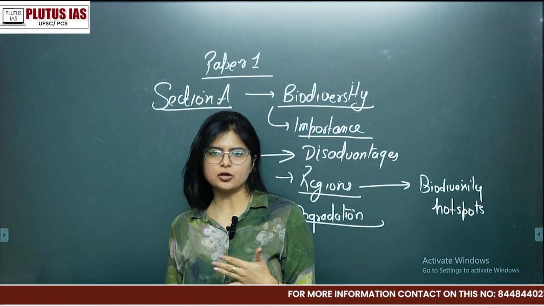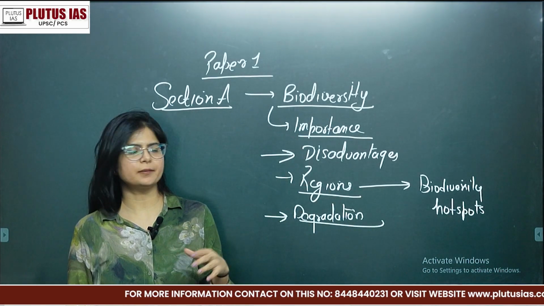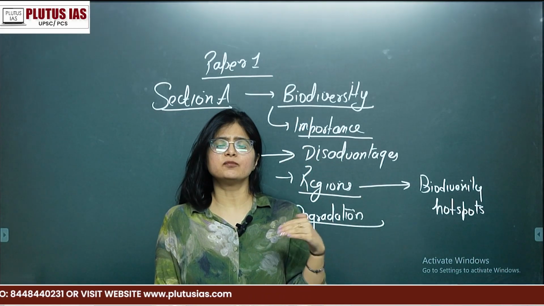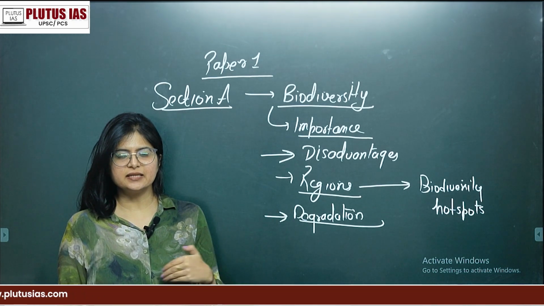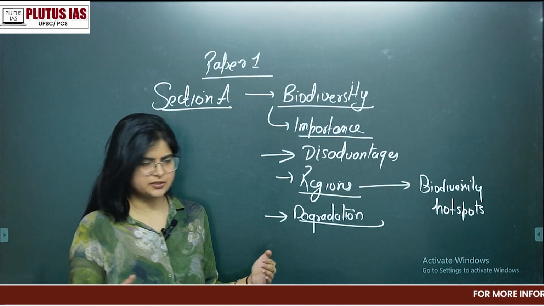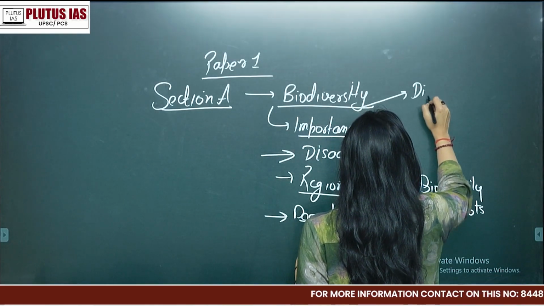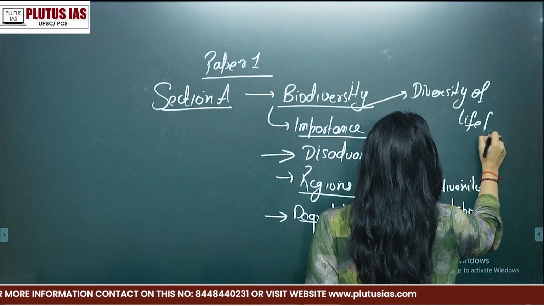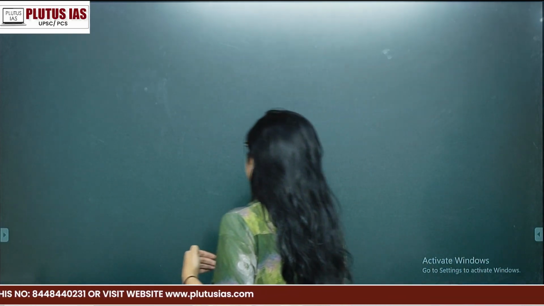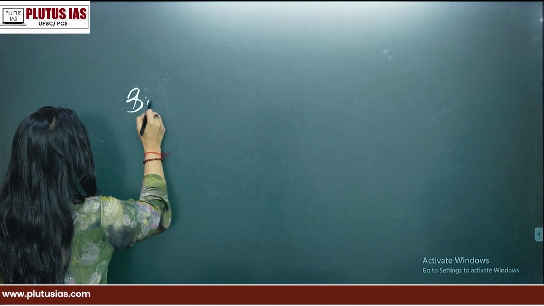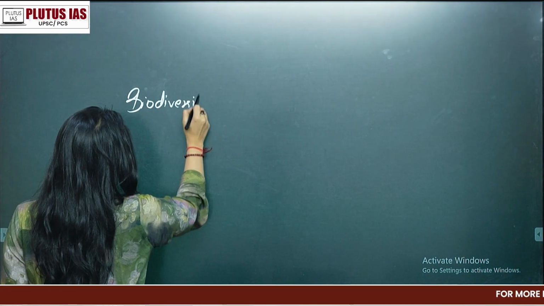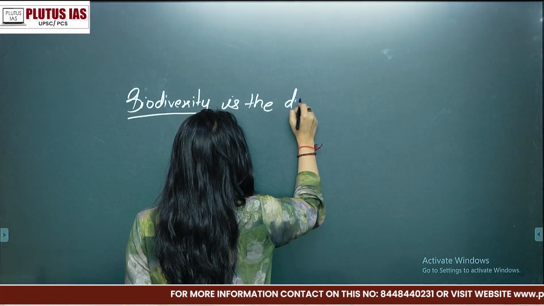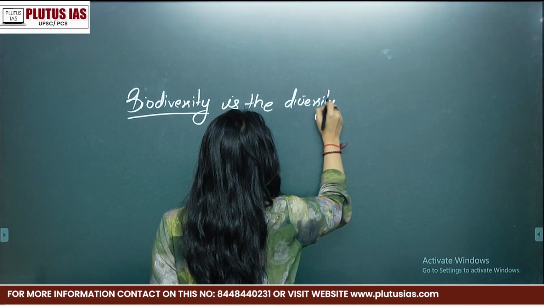So when you are starting this topic in environmental geography, particularly biodiversity, you have to first understand what biodiversity is. Biodiversity is the diversity of life species. It is the diversity of life forms. What is the basic definition of biodiversity? Biodiversity is the diversity of various life forms.